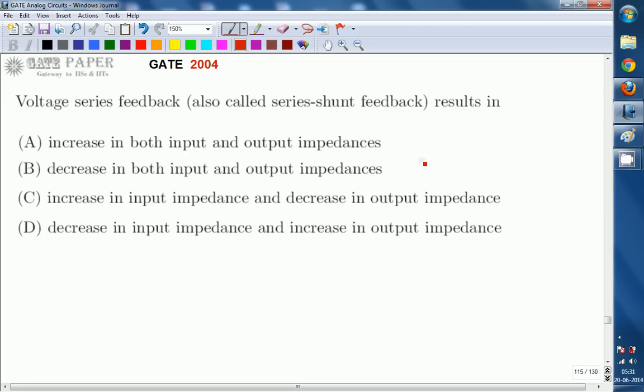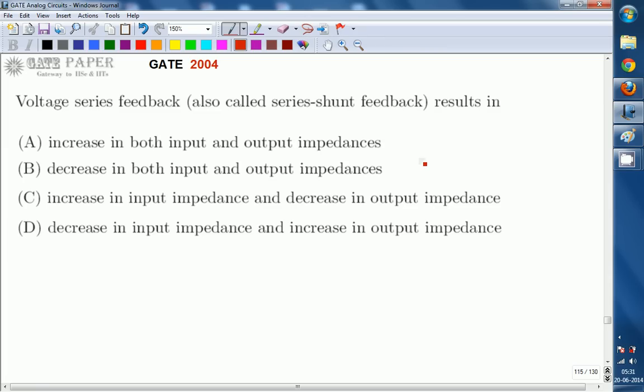Hello, we are discussing the GATE 2004 ECE paper, and this question is related to analog circuits. Voltage series feedback, also called series shunt feedback, results in... So whenever you employ voltage series feedback for an amplifier, what happens to input and output impedances? That is what is given as options. Whether Ri increases or decreases, and R naught, the output impedance, whether it decreases or increases, that we are going to check.